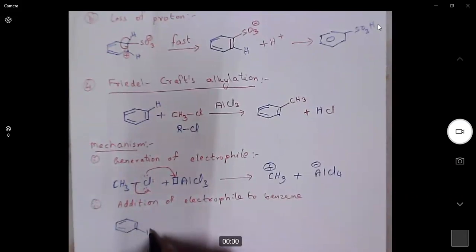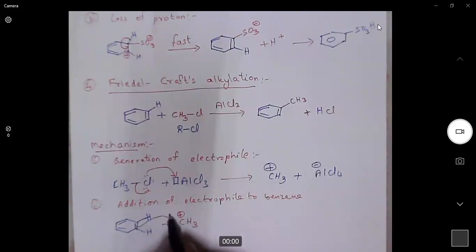I'll just represent only these 2 hydrogens. Now, the double bond will be polarized towards 1 carbon, and it will attack the methyl carbocation.